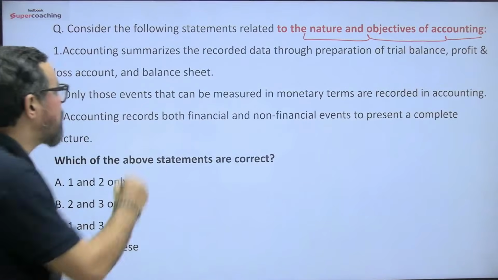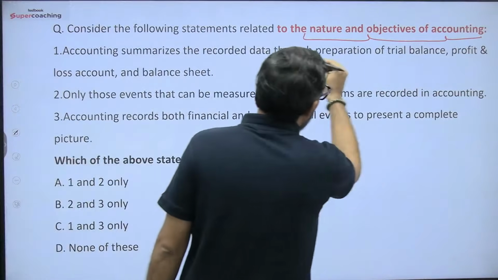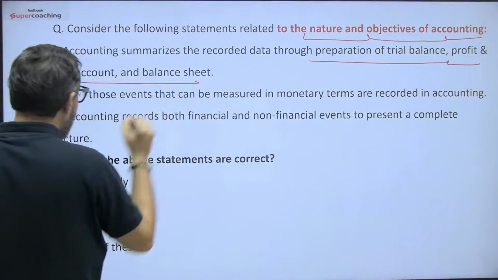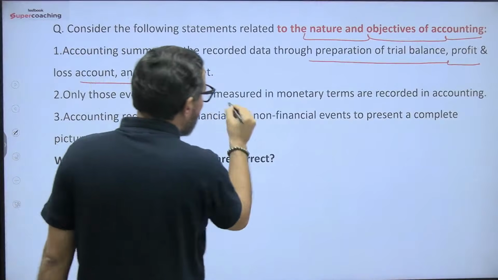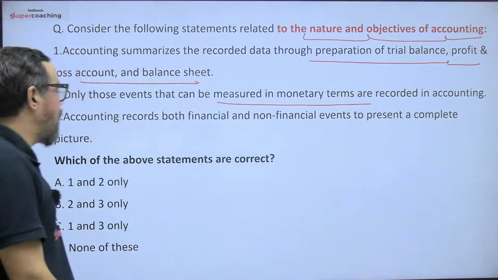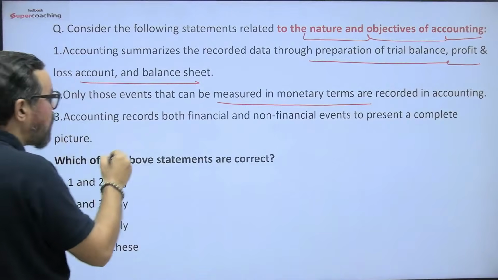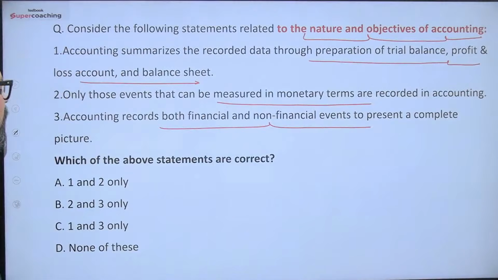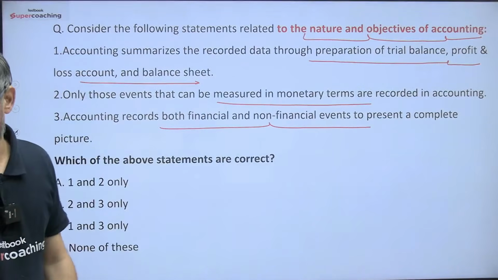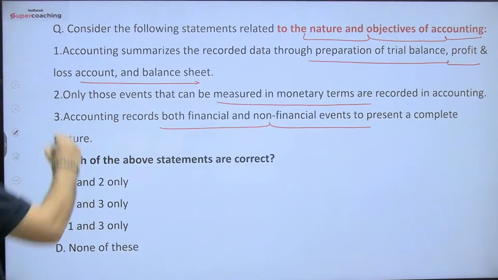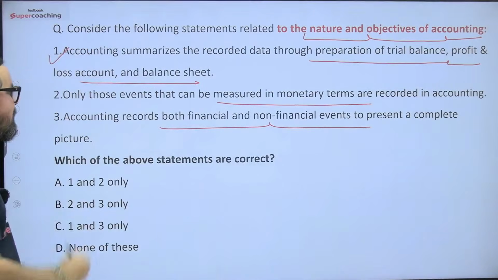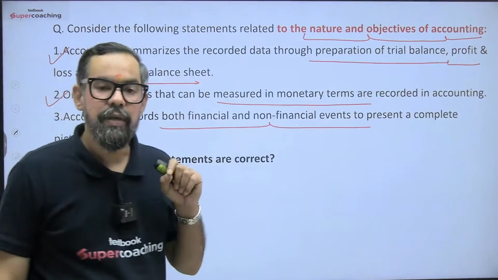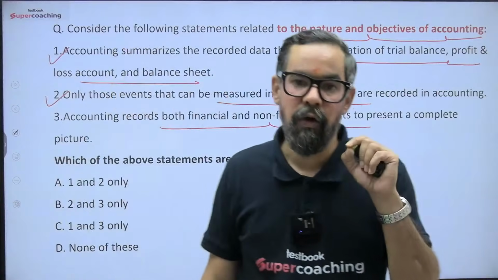Accounting summarizes the recorded data through the preparation of trial balance, profit and loss account and balance sheet. Only those events that can be measured in money are recorded in accounting. Third statement: accounting records both financial and non-financial events to present a complete picture of the business. Okay? So the first statement is 100% true. The second statement is also true. It is called the money measurement concept. Anything which can be measured in money will be part of your accounts.